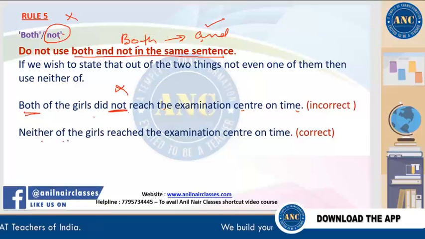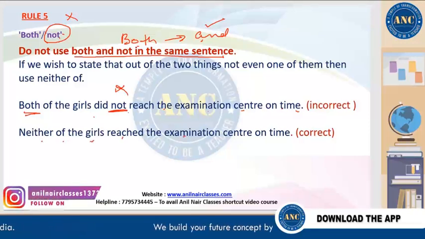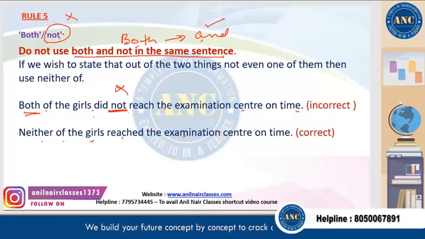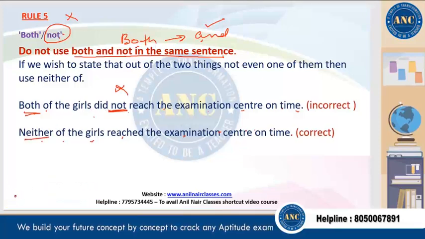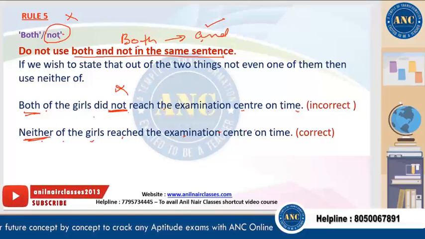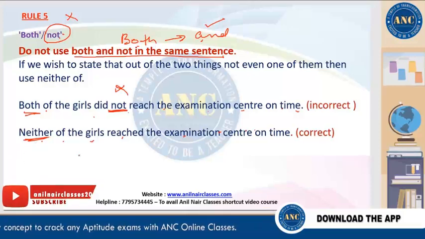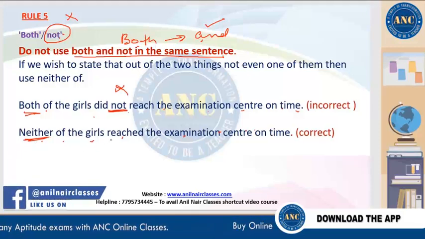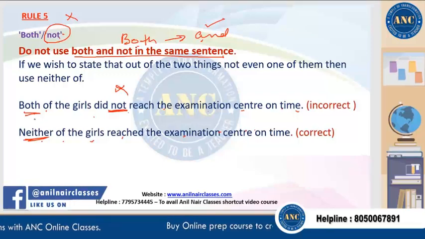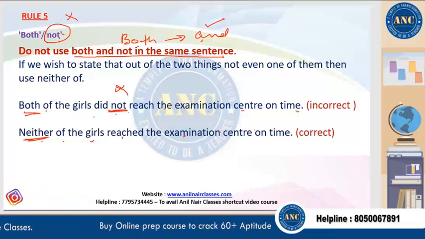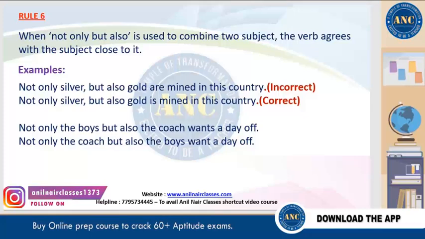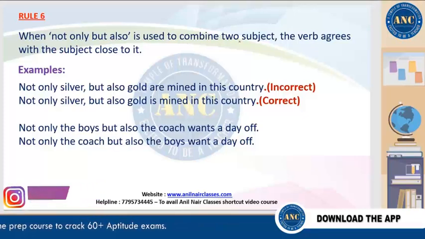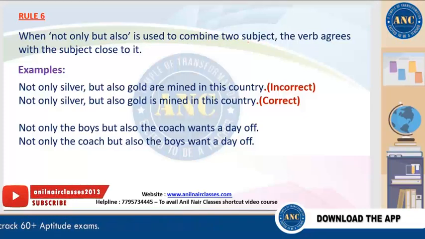So neither of the girls reached the examination center on time. So instead of both and not, what you have done? Neither of the girls. Neither means none of, not even one. Right? So you can say none of the girls or neither of the girls, then it will be fine. But you cannot put both and not together. Clear? Next slide.